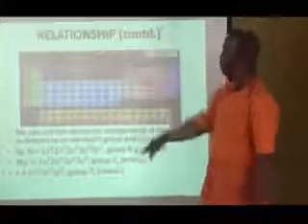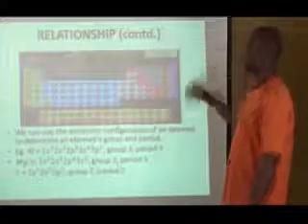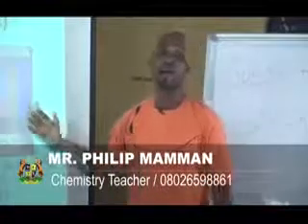I will show you the periodic table and how this relationship exists. If you look at it from up to down, it is called a group. And that is why these elements are grouped into group 1, group 2, group 3, group 4, group 5, group 6, group 7, and group 8. Of course, I told you that from left to right is called the period. And this period is also known as a row. Elements on the same period have the same number of shells.